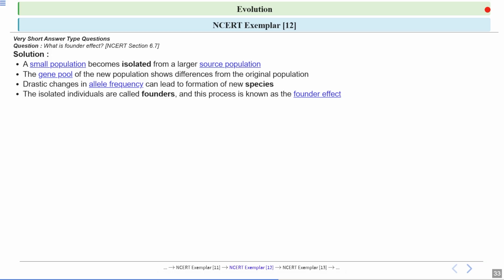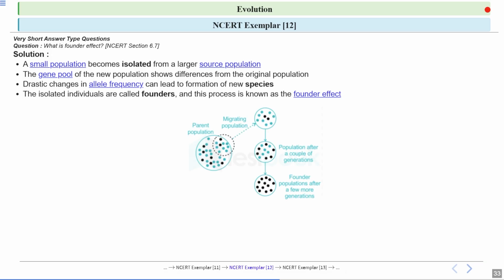Okay. Clear? Now, the way their genetic traits change and lead to a new species is known as the founder effect. Here in this image, you can see there is a parent population and individuals are migrating to a new area. And you can see in this image, the population after a couple of generations, here the allele frequency has changed. In the end, you can see the allele frequency has changed. It is very different from the parent population, and now this new population can be considered as a new species.